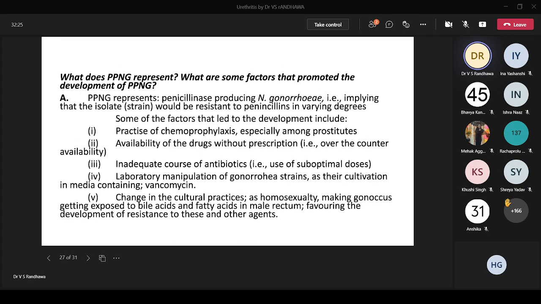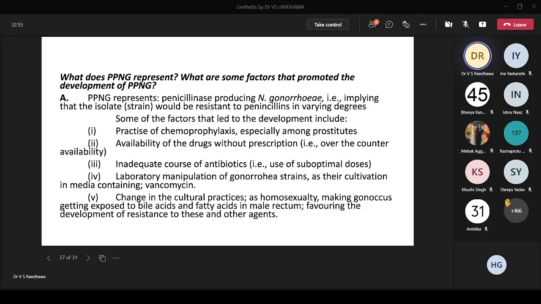Just for interest's sake, we were talking about resistance in Neisseria gonorrhoeae. You should know what PPNG is. A lot of people say this is penicillinase producing Neisseria gonorrhoeae. What are the factors which have led to so much positivity of PPNG? A lot of people use chemoprophylaxis, especially prostitutes. The drugs are easily available without prescription. People don't take the full course of antimicrobials.